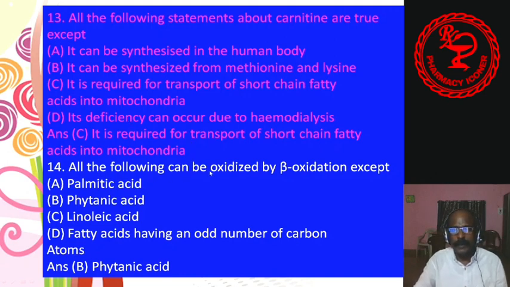14. All of the following can be oxidized by beta oxidation except which cannot be oxidized? A, palmitic acid, B, phytanic acid, C, linoleic acid, D, fatty acids having an odd number of carbon atoms. Answer B, phytanic acid.